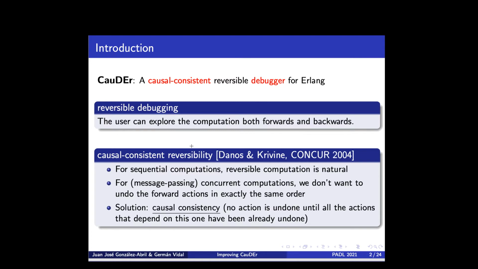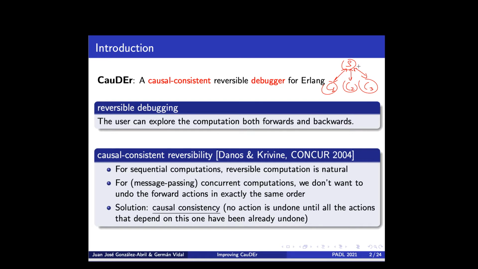So in particular, let us consider some typical client-server application, in which we have a number of clients, say C1, C2, and C3, that perform mostly independent actions.